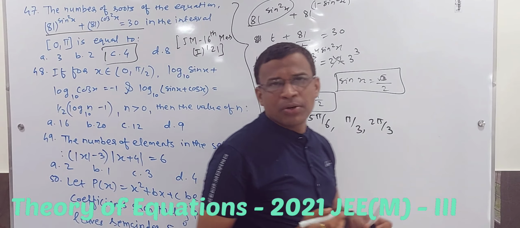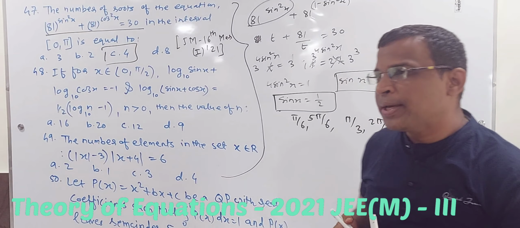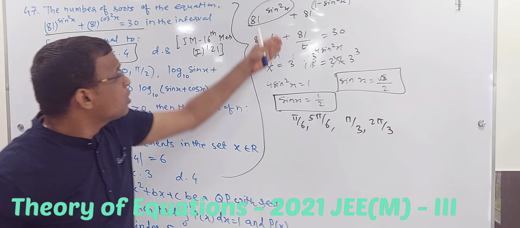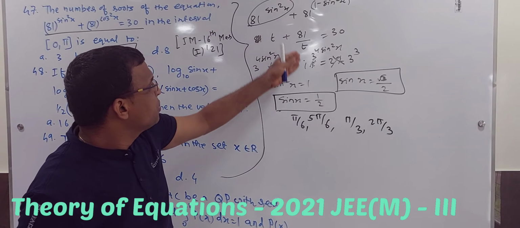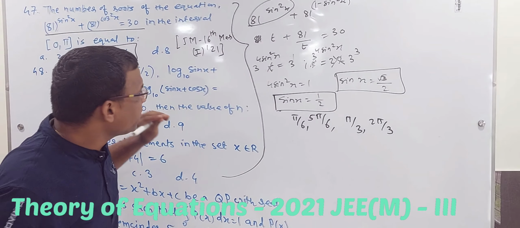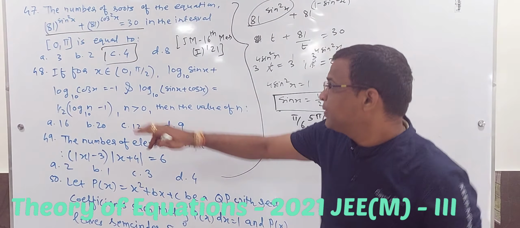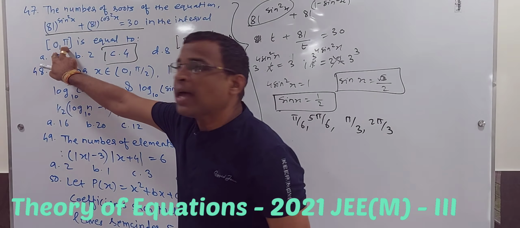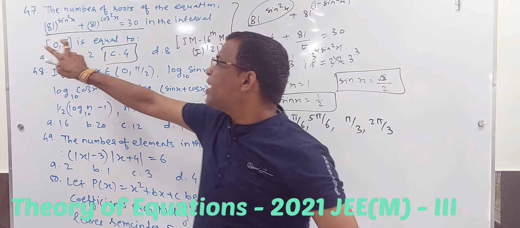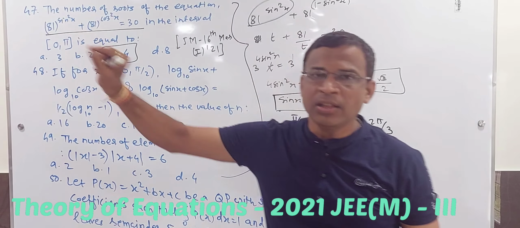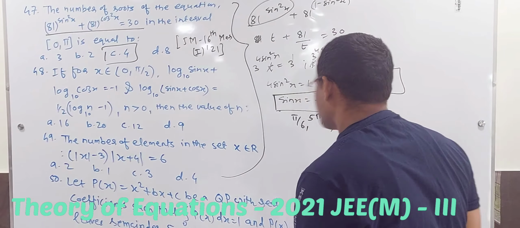I don't think it's a big question. It's a JEE question again. JEE means I don't think it's a big question. It's just, I guess, laws of indices and basic trigonometry. It's not at all a question of 11th standard unless you know that in 0 to pi sine is positive. That is the only thing of 11th standard in this question. Otherwise, it's just an 8th, 9th standard question.